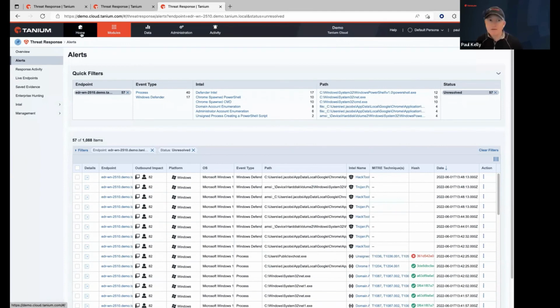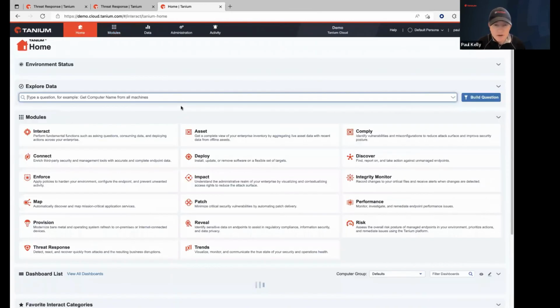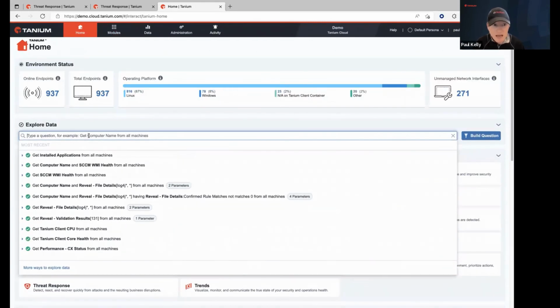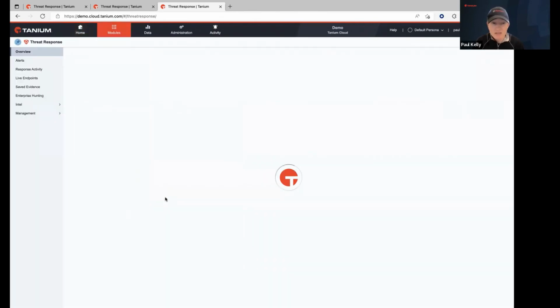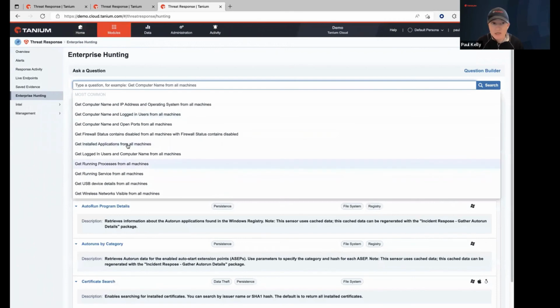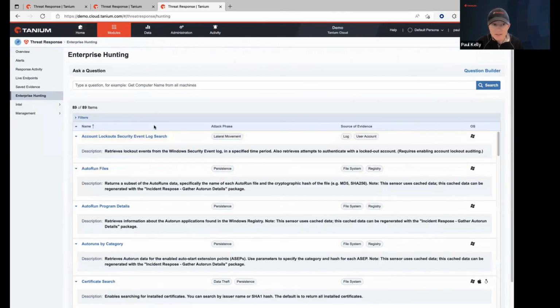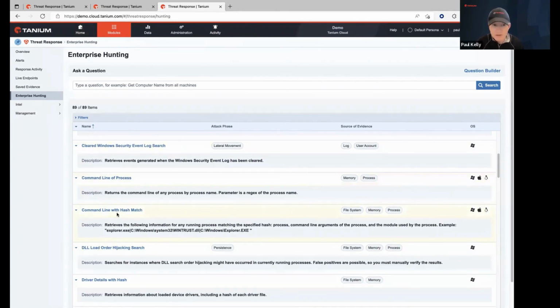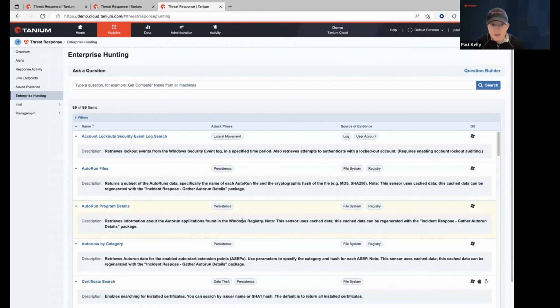So if you're a Tanium user, you know today that you can certainly interact with all of your agents by just using Interact and asking questions in plain English here. And you certainly have the ability to continue doing so. But with RBAC, you can actually limit access just to the threat response module. And this is really all they need because they can actually work directly here and ask the same questions through enterprise hunting and then also execute any of these questions here. And the next time we get together, I will be doing a couple examples of how to actually look up the hash of that specific file and how we can perform an enterprise-wide search for it.